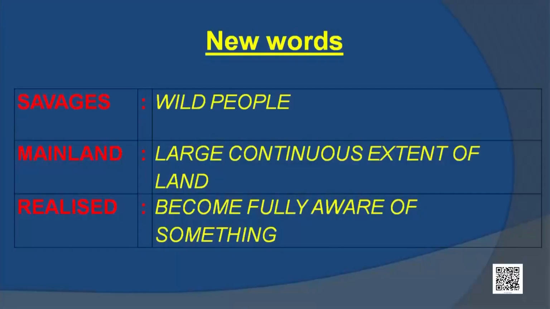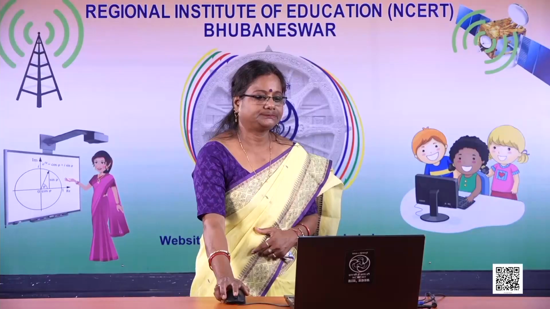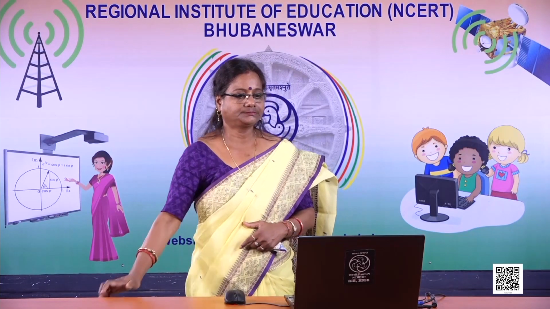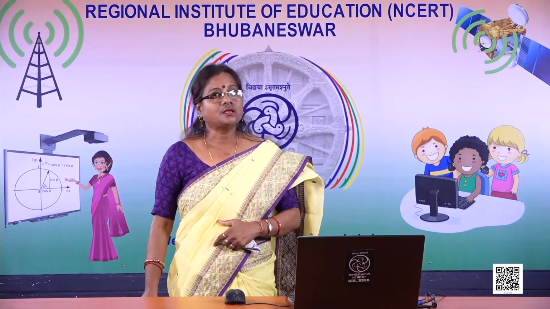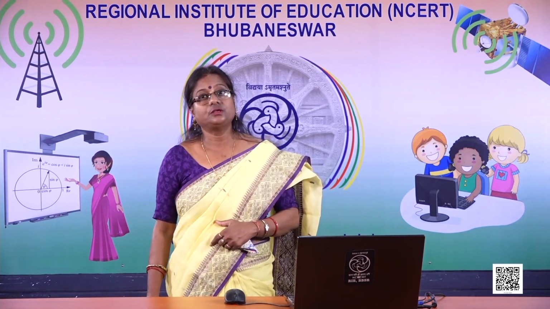Here we have the meaning of some difficult words. Savage, wild people or the primitive people. Then comes mainland. It is the large continuous extent of land. Then realized. Become fully aware of something. Now since he was so fearful, what did he do?